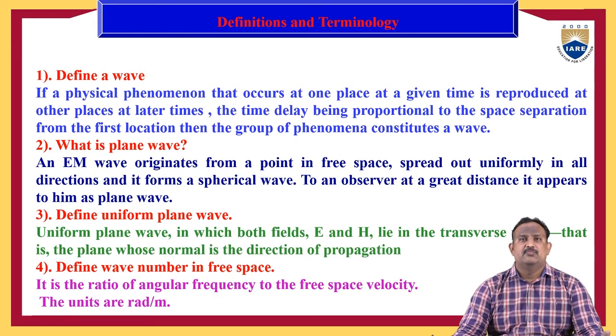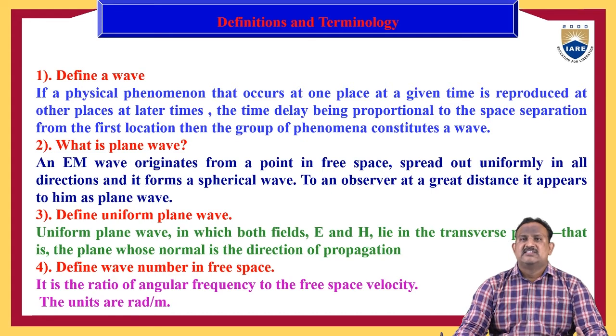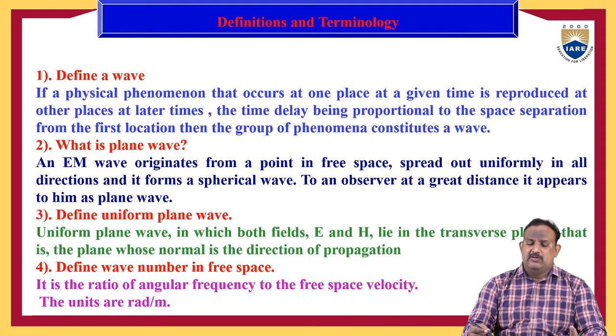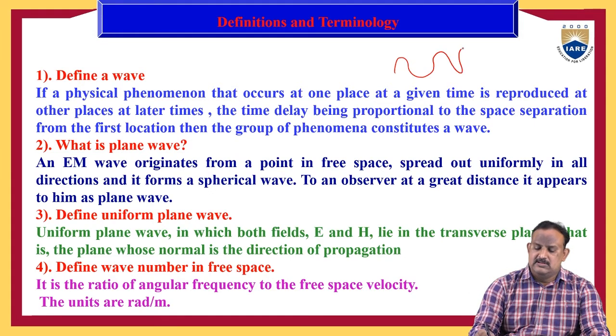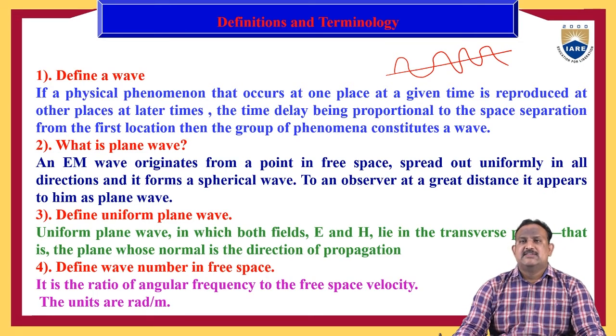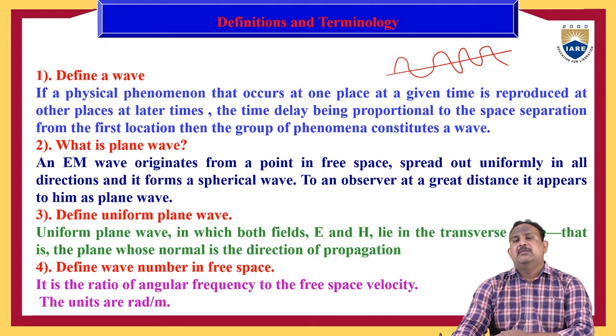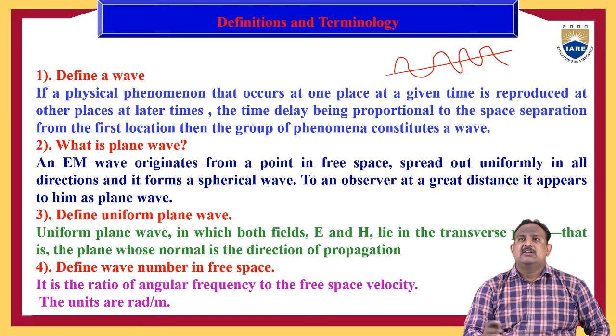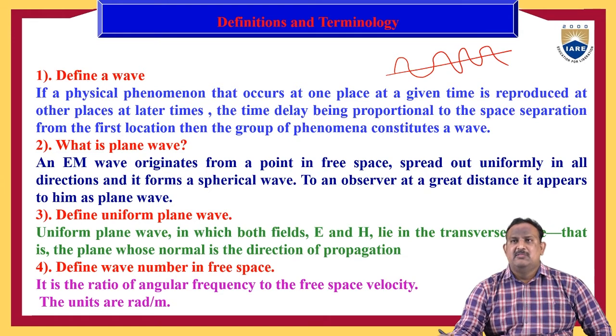First of all, what is a wave? Define a wave. If a physical phenomenon that occurs at one place at a given time is reproduced at other places at later times, the time delay being proportional to the space separation from the first location, then the group of phenomena constitutes a wave. So it is a physical phenomenon that repeats at later time intervals. Here there may be some delay between the different time intervals, but the shape will be similar. That type of phenomenon is known as a wave.